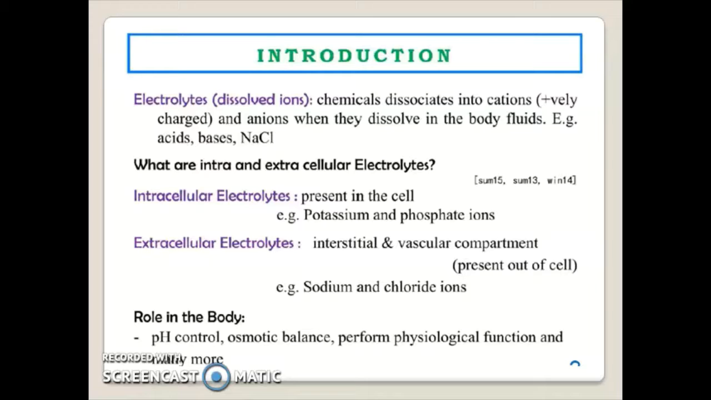What are intra and extracellular electrolytes? Intracellular electrolytes are present in the cell. For example, potassium and phosphate ions. Extracellular electrolytes are in the interstitial and vascular compartment, or out of the cell. For example, sodium and chloride ions. Their role in the body: they control pH in our body, osmotic balance, perform physiological function, and many more.